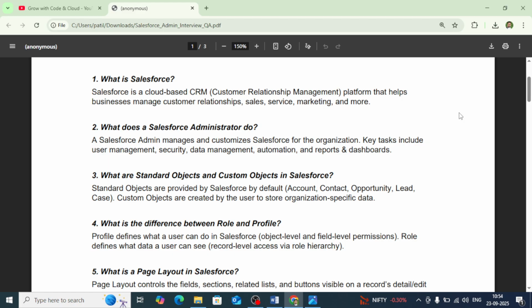Then the next question is, what are standard object and custom object in Salesforce? Standard objects are provided by Salesforce by default. For example, account, contact, opportunity, lead, case. There are multiple standard objects which are already provided by Salesforce in the Salesforce org, and the custom object will be created by the user to store organization specific data. Let's suppose leave application, or if you want to create invoice, you can create your own custom objects as well in Salesforce.